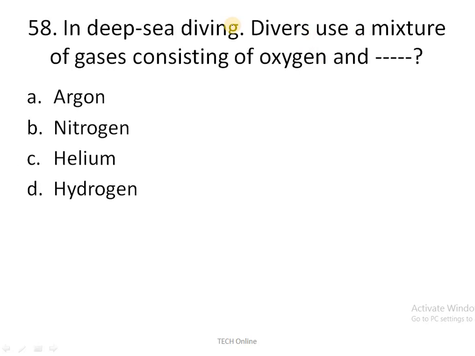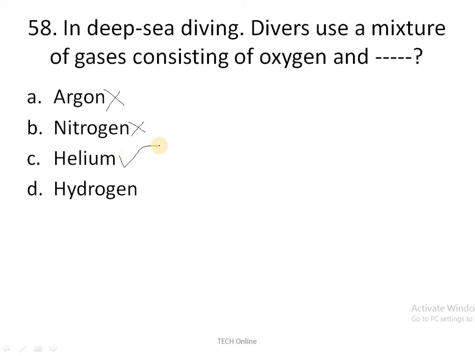Next question. In deep sea diving, divers use a mixture of gases consisting of oxygen and dash. One is oxygen, another gas is what? Argon is a wrong answer, and nitrogen is also wrong, whereas helium is the correct answer.